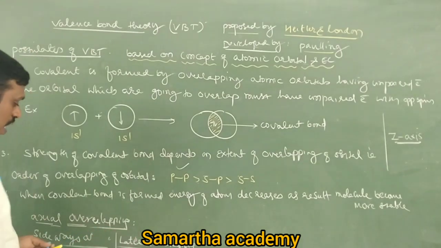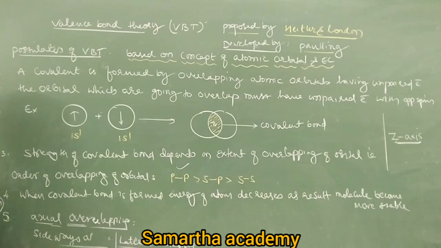The axial overlapping of orbitals forms a stronger covalent bond compared to sideways overlapping of orbitals. Okay.